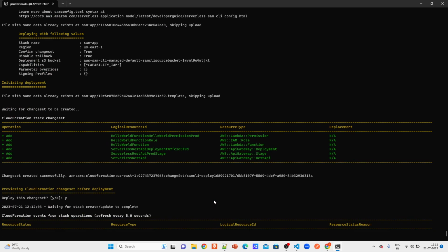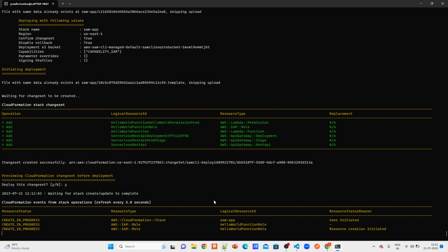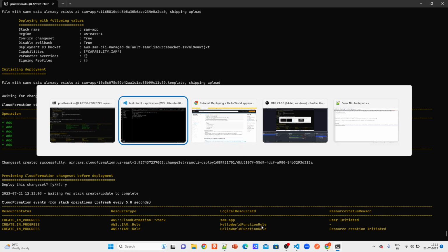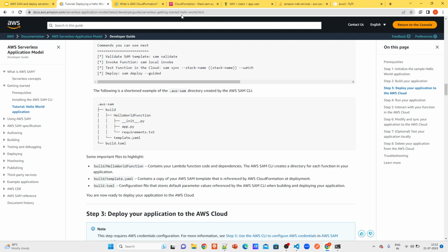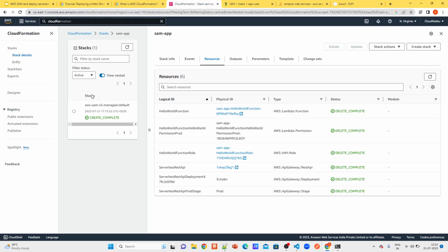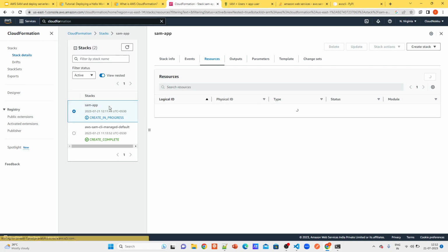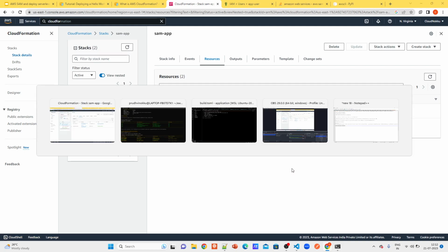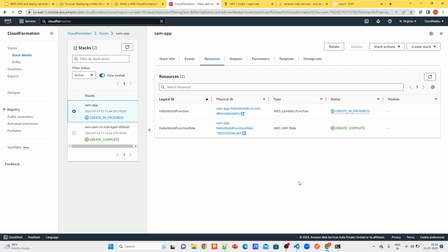Then it is trying to deploy it. Under the hood it uses CloudFormation only. Okay, it's creating, in process. Let me show you the CloudFormation. If you go to CloudFormation and refresh, you can see the progress, although you might not be required to open it. So it created the role just now and it is creating the lambda function.